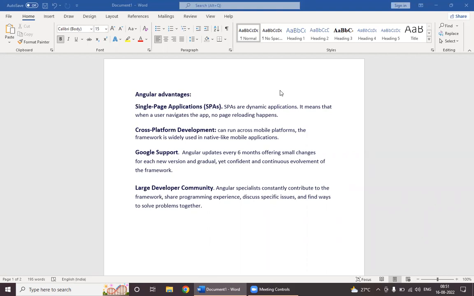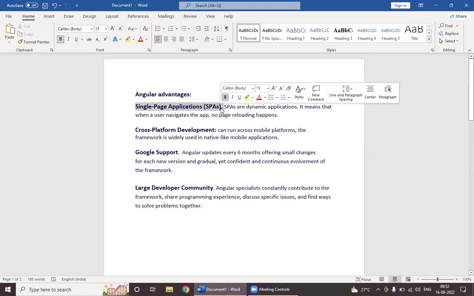So first we will start with one of the main advantages of Angular, that is single page application. What is a single page application? If we look at normal applications, whenever we click on a submit button or something, the whole page of the application will refresh.